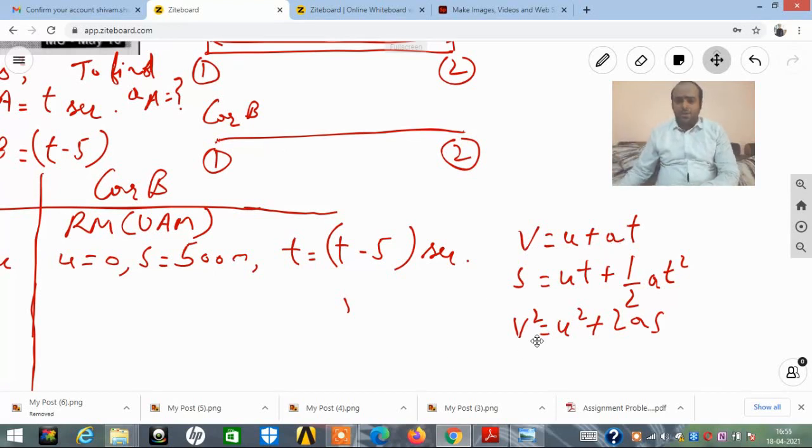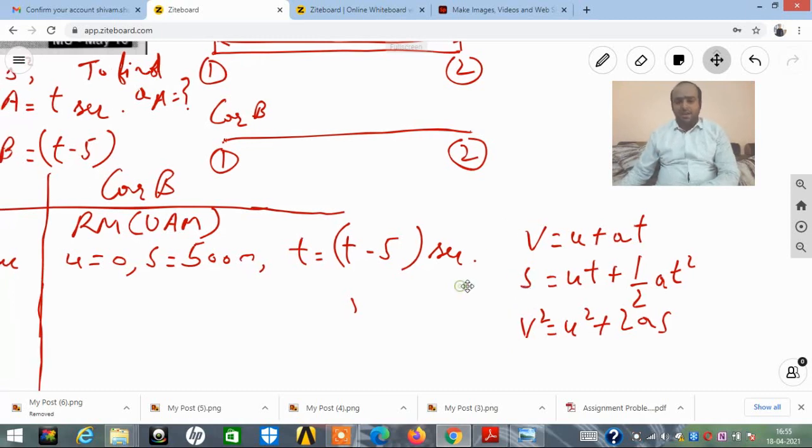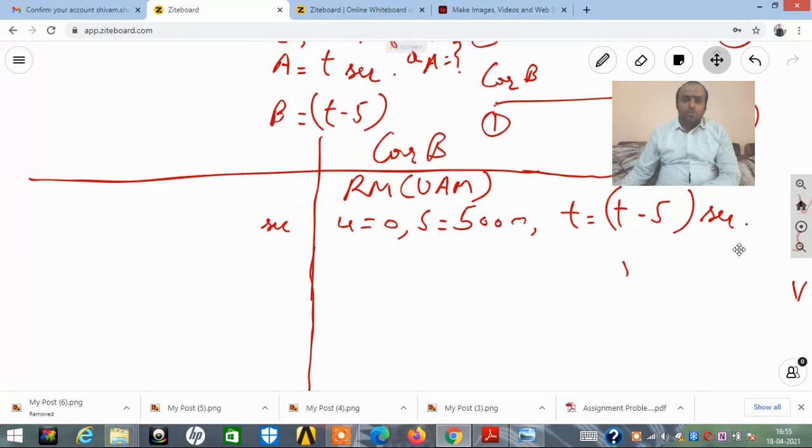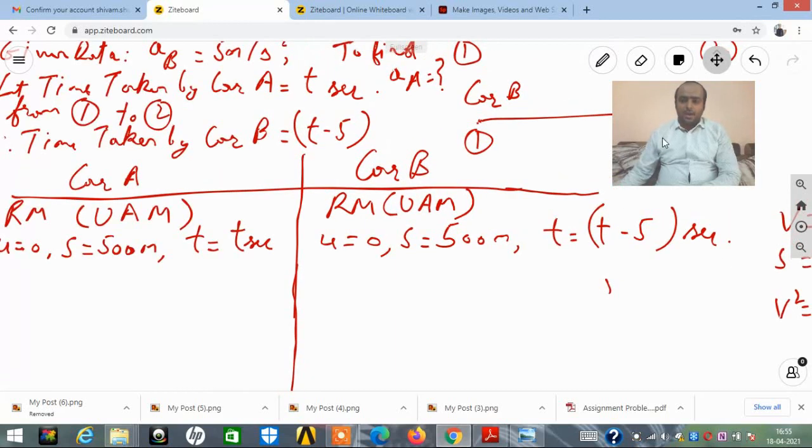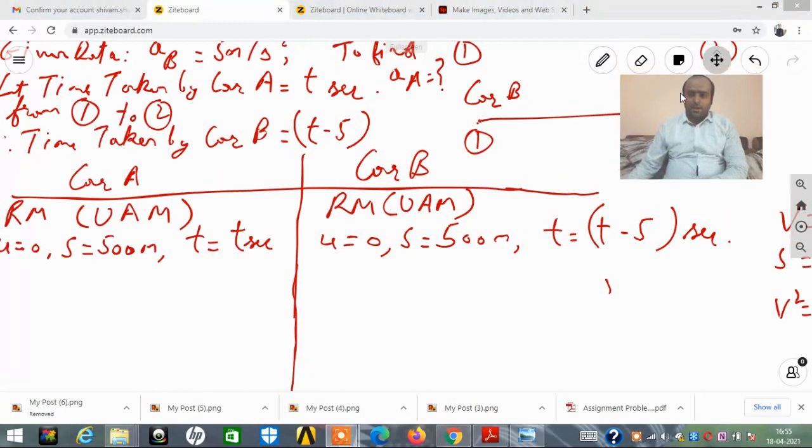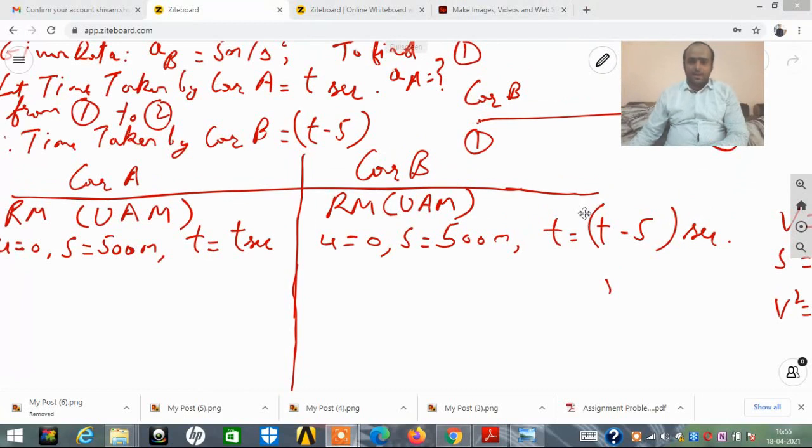What about the third equation? V square is equal to U square plus 2AS. We don't need this, because again final velocity parameter has come into picture, but we don't require that. So the only equation that is left out with us is S is equal to UT plus half AT square. So friends, we are supposed to use that equation.